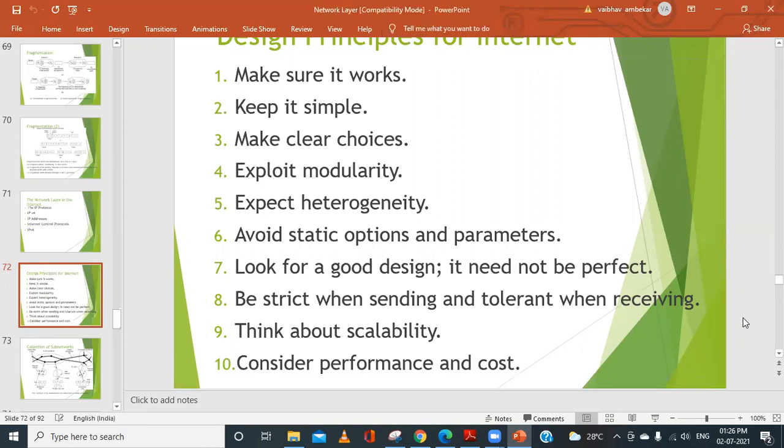Whenever the designers thought of implementing the internet, or the interconnection of networks, they had the thought that we should have good performance, but with less cost. So by considering all these design principles or guidelines, they thought of coming up with the concept of the internet.